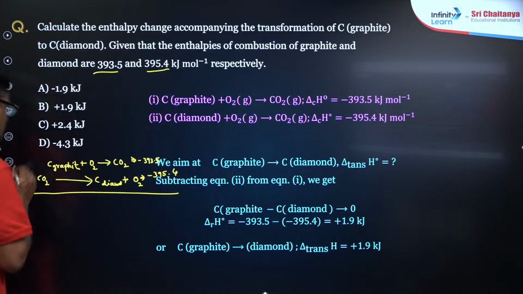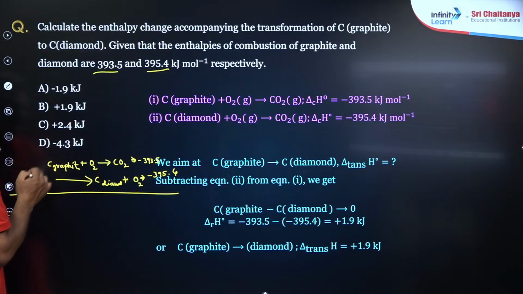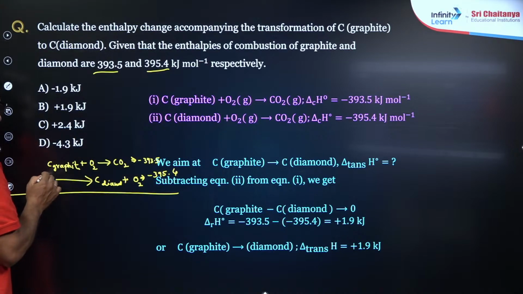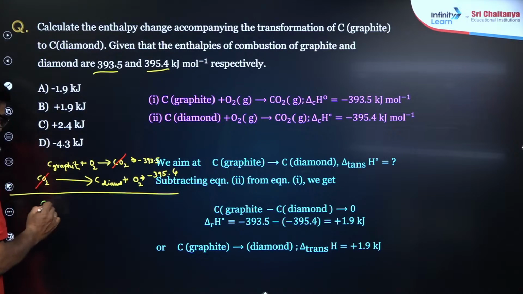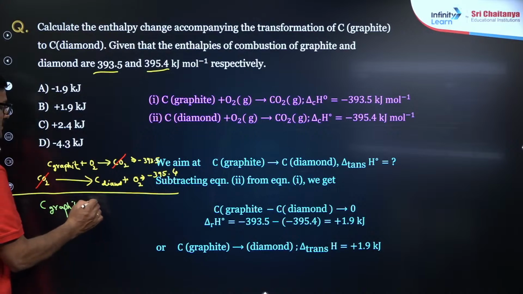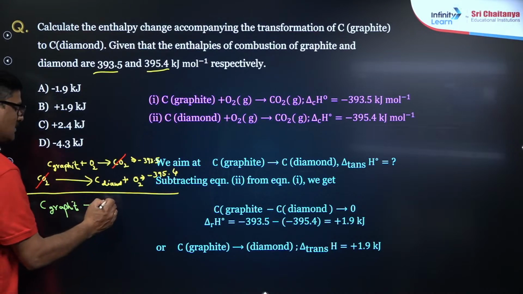Now if you add these, CO2 and CO2 cancel, and together you get C graphite converted into C diamond.